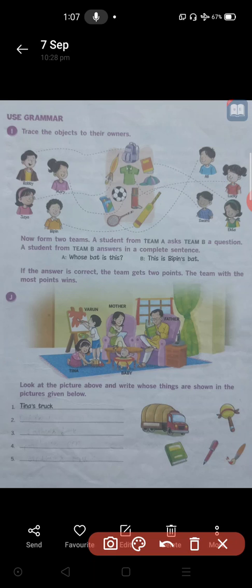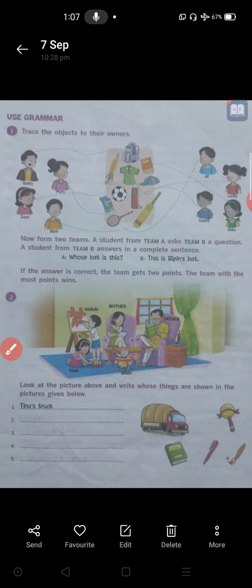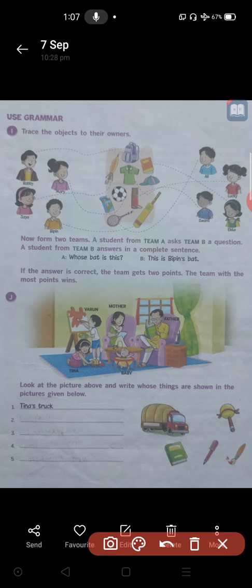Then Swami's shirt. Okay. Then Ekta's book. Sometimes your teacher comes to your class and asks whose book this is. Then you have to say it is Ramesh's book, it is Rajini's book, it is Rama's book. Like that, we have to add apostrophe S, then it will be okay. They have given this as an activity here. You can do this one with the help of your brothers and sisters at home.